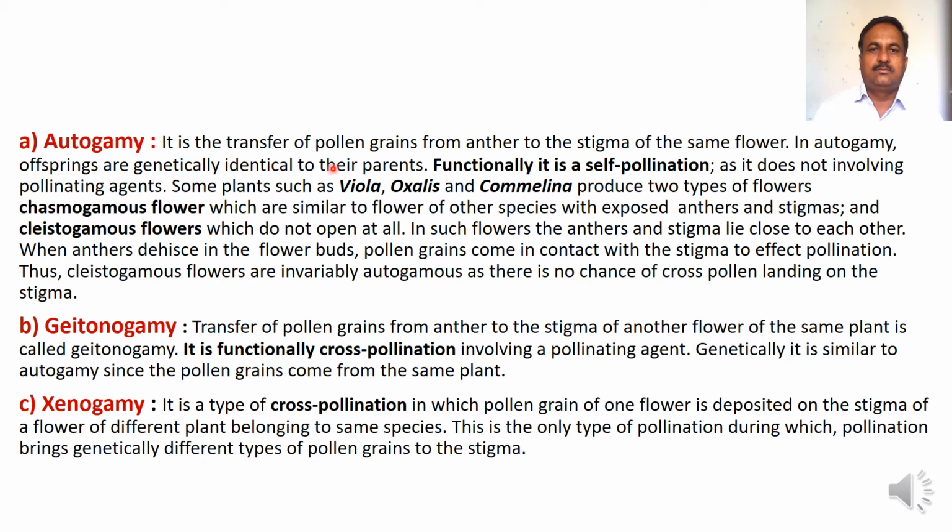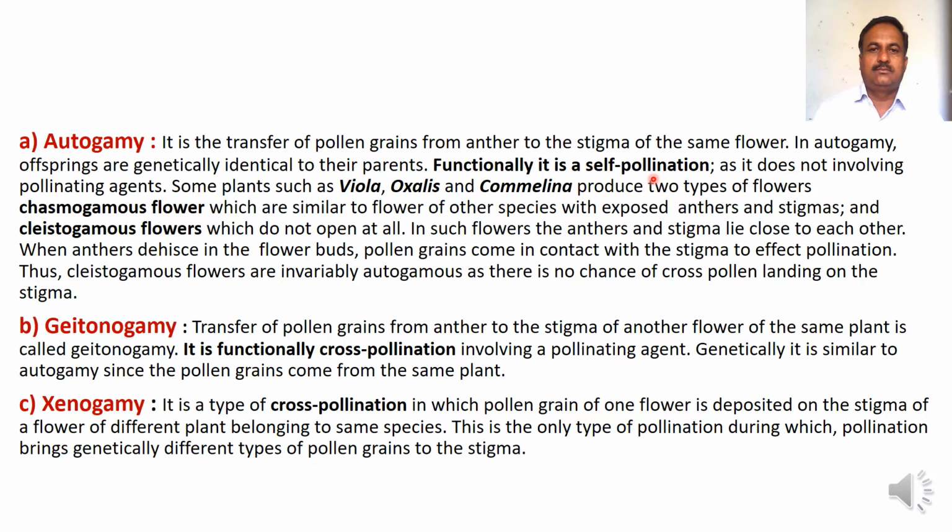Autogamy is the transfer of pollen grains from anther to the stigma of the same flower. In autogamy, offsprings are genetically identical to their parents. Functionally, it is self-pollination as it does not involve pollinating agents.